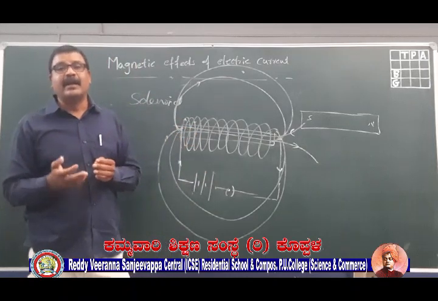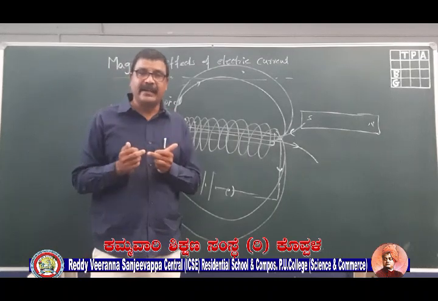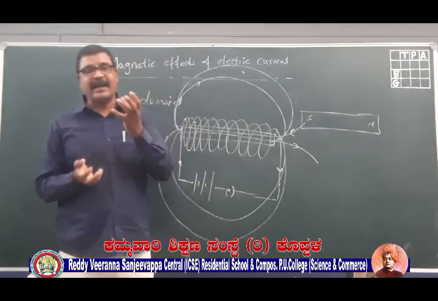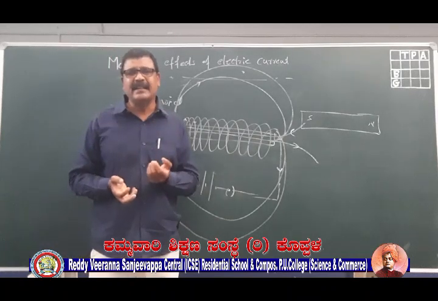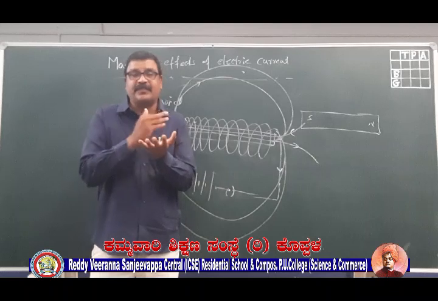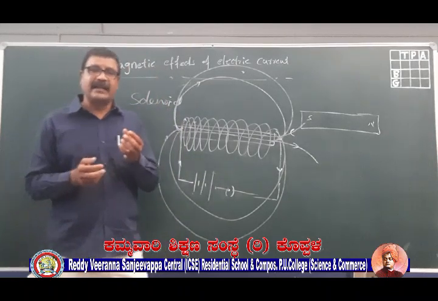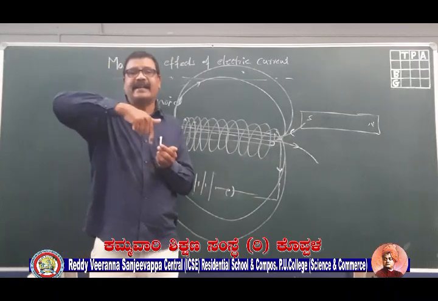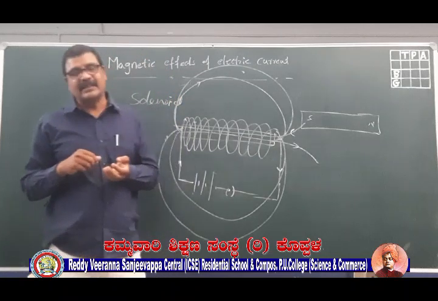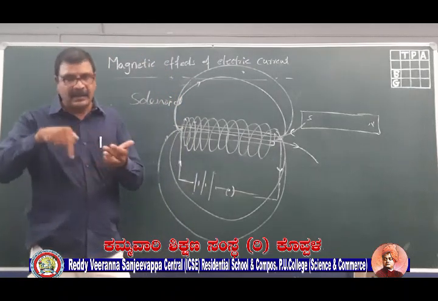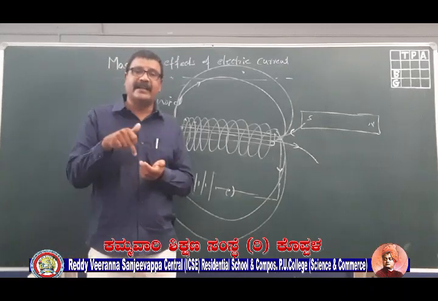Then we learnt that a current carrying conductor will have a magnetic field around it, or it behaves like a magnet. That magnetic field can be felt by using a compass needle, which shows deflection, indicating that there is a magnetic field around it. When you pass a current carrying conductor through a cardboard and sprinkle iron filings on it, the iron filings form concentric circles around the conductor.